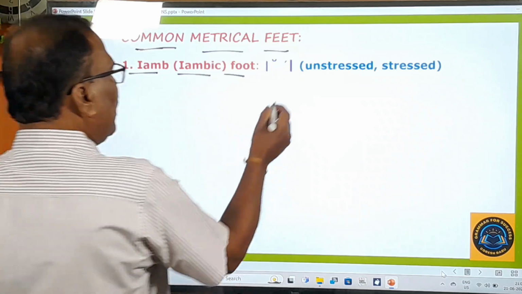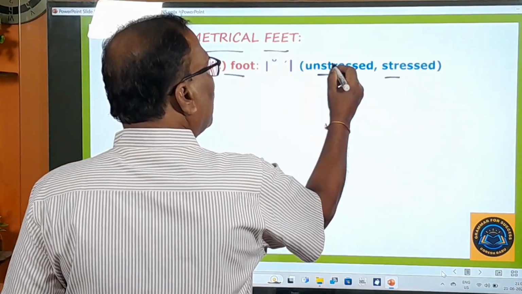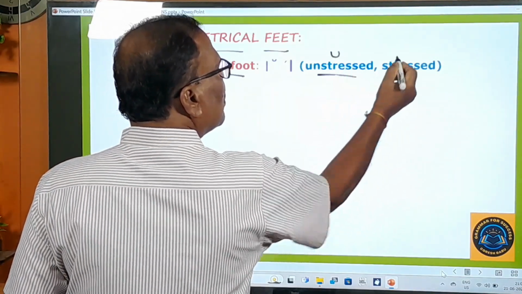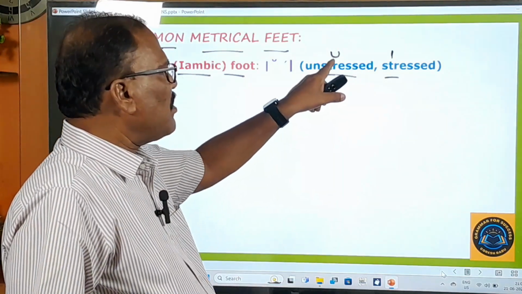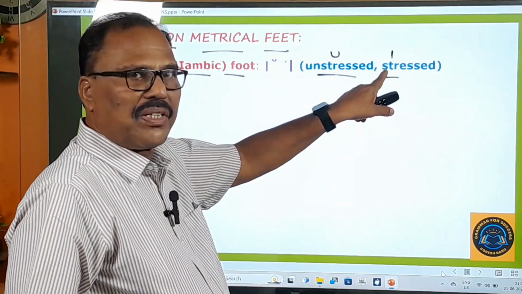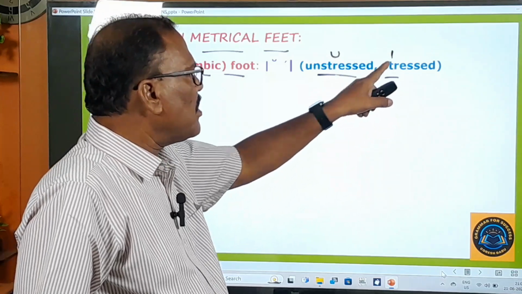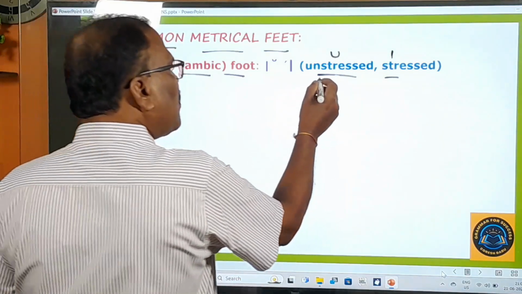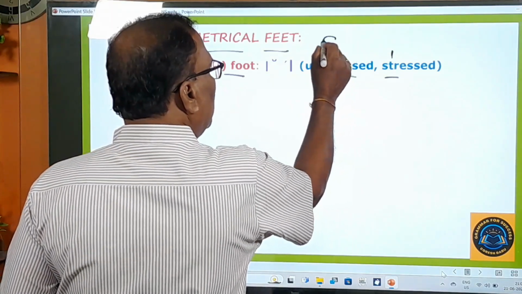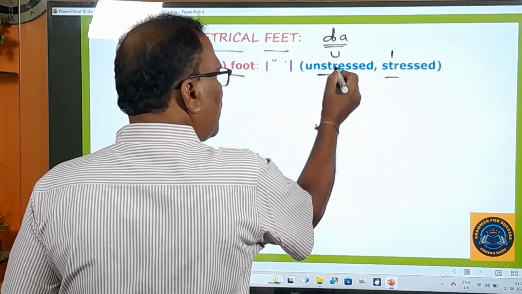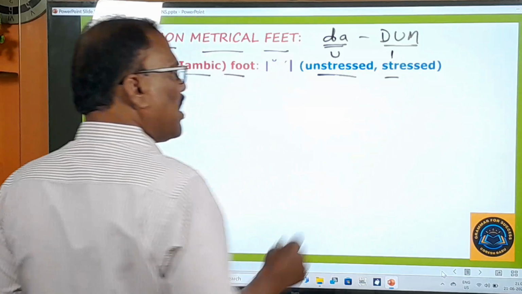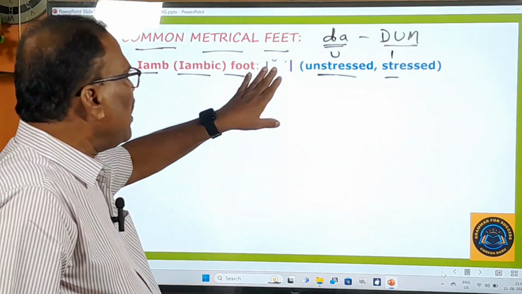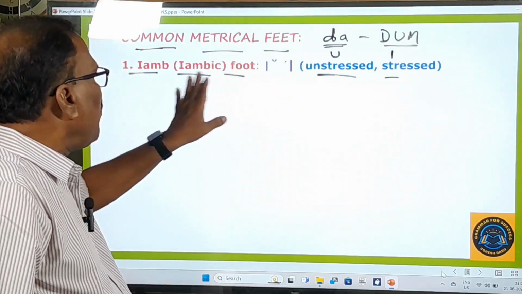What is that? It is made up of these 2 things: unstressed, stressed. See the sign used for unstressed. See the sign used for stressed. Unstressed, stressed. So if you cannot understand this, I use da for this unstressed one, and dhum for this stressed one. So here you can easily keep this iambic foot in your mind.